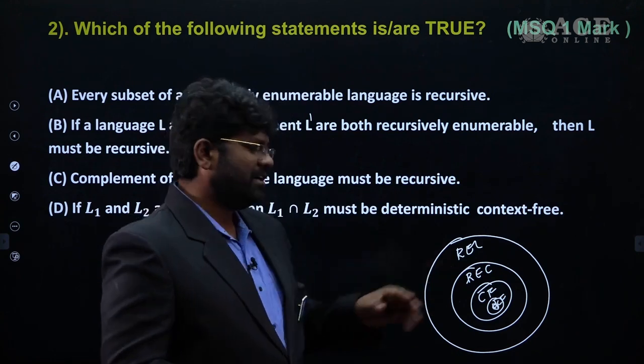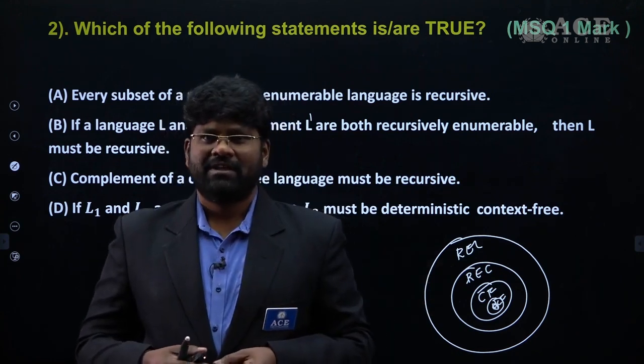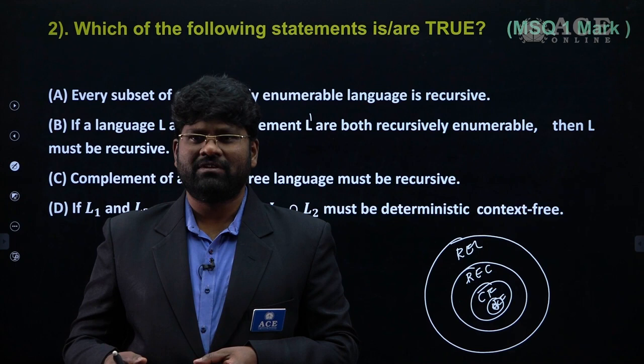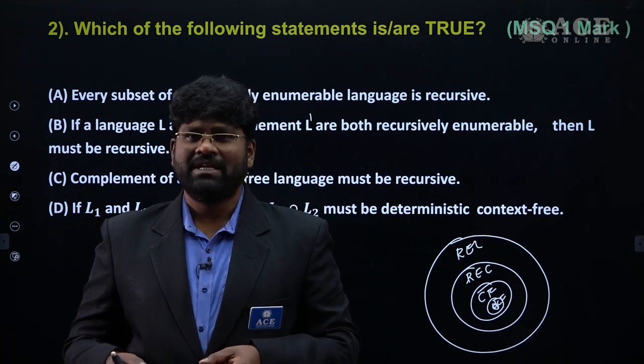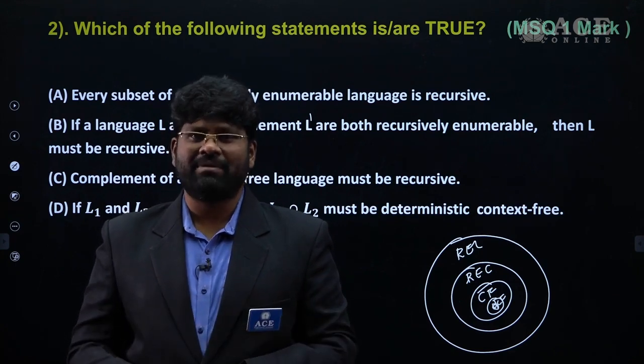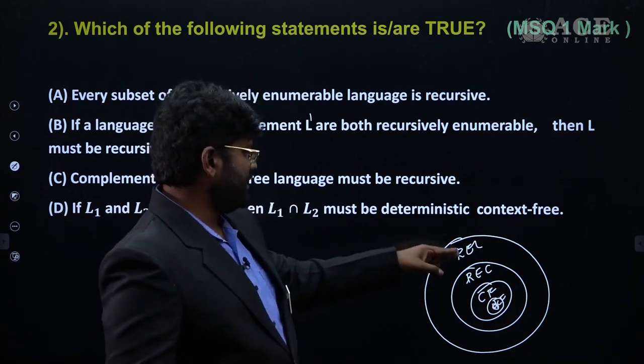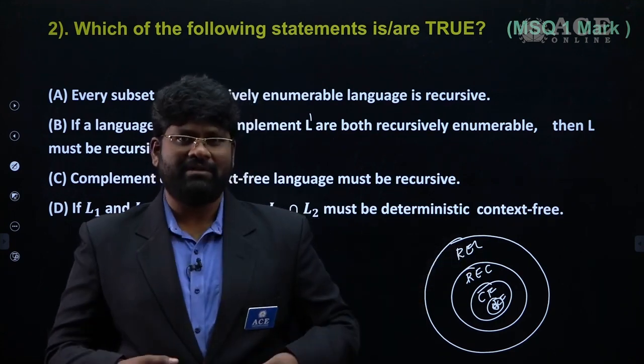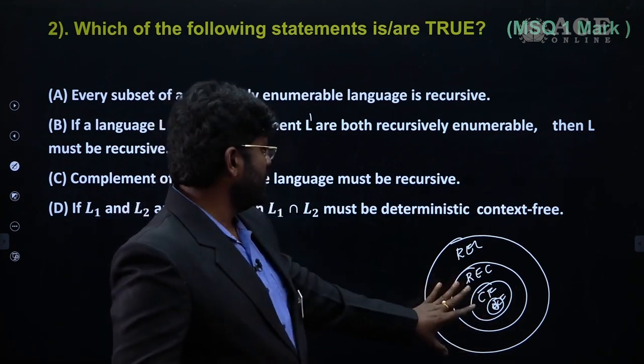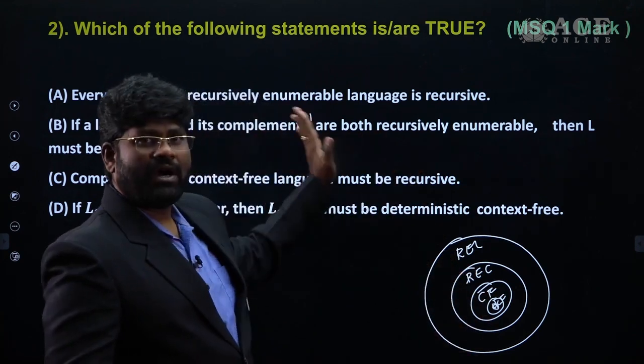And you go to the recursive languages. From the recursive languages point of view, there is one important thing you have to remember: they are closed under complementation. On top of it we have recursively enumerable. I have written this set only with respect to these options.